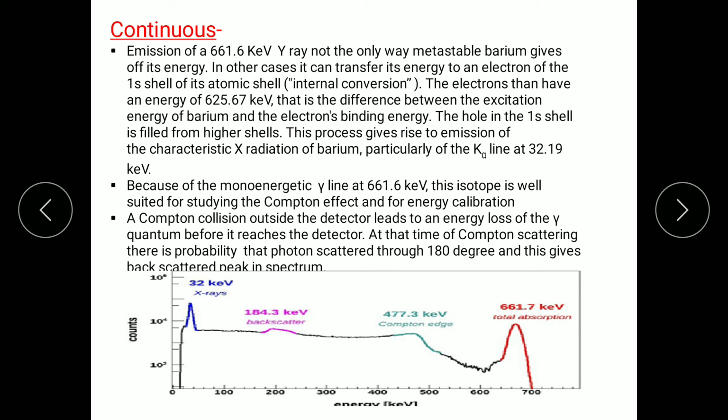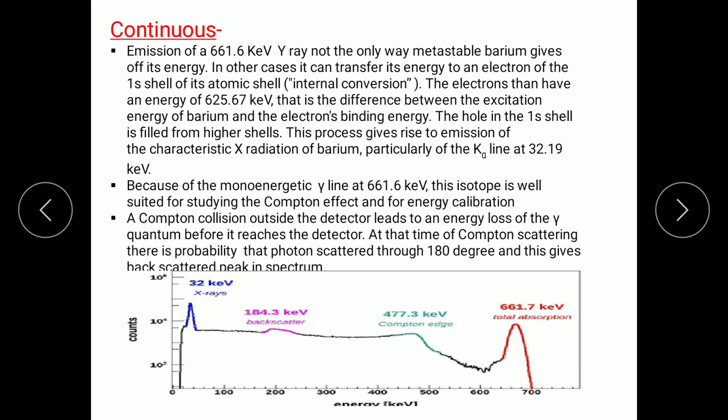Means when that electron is from the 1s shell, actually the K shell, understand everyone, the 1s shell means the innermost shell, as we write the configuration of an atom: 1s2, 2s2, 2p6. Okay, 1s is nothing but the innermost shell of that atom, and the photon which comes from the excited state of barium goes exactly to the 1s shell of the atom and knocks out that electron.